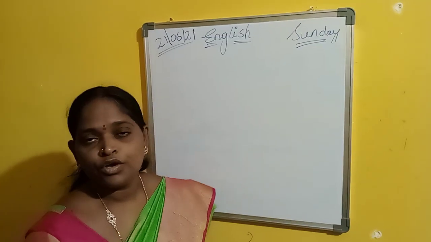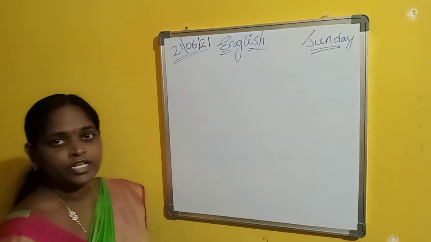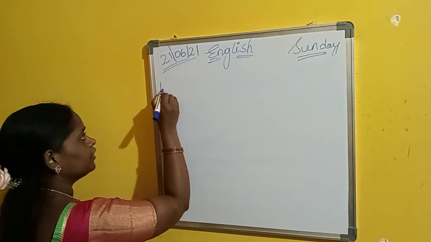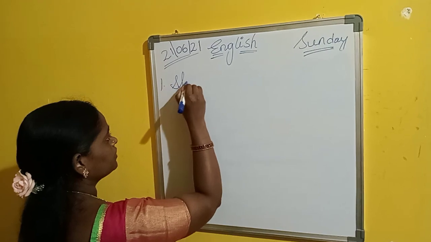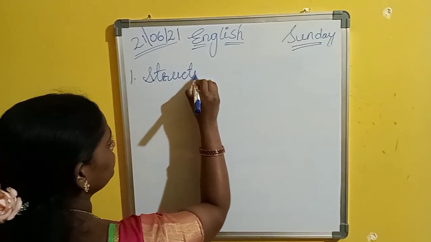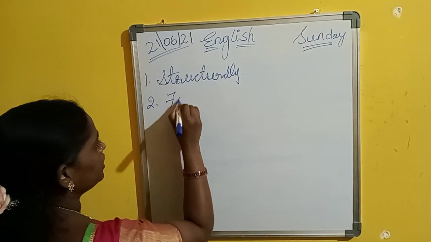I hope you understand the characteristics of sentences. Now, sentences are divided into two categories. What are they? One is structural, and the second one is functional.